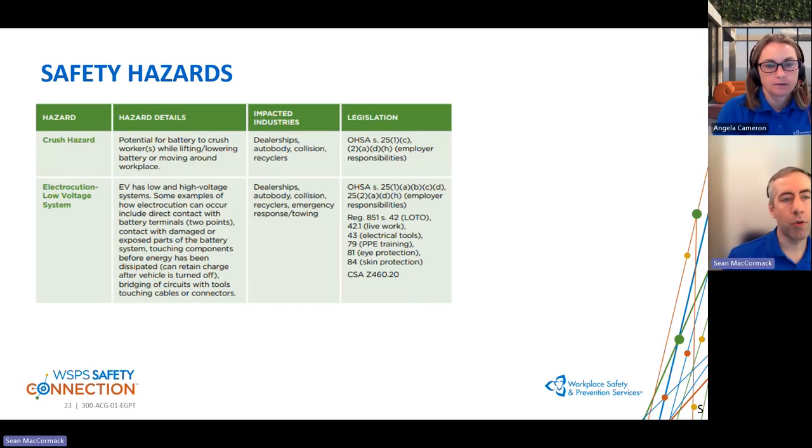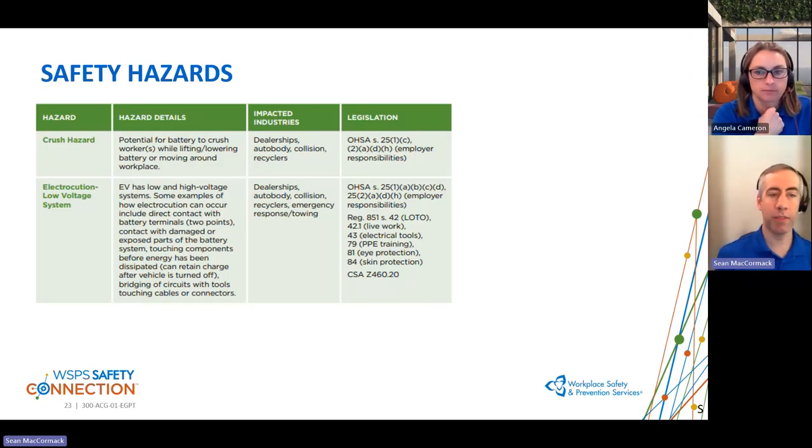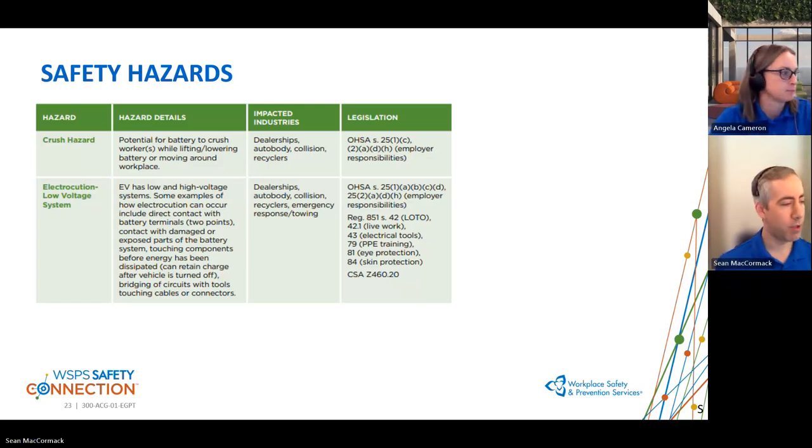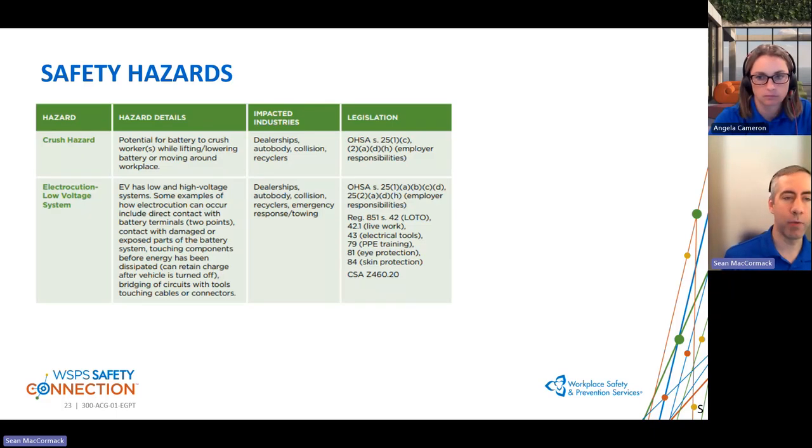Now we're moving into our safety hazards. The first one we have is very much related to the weight: the crush hazard. Anytime we are moving a half-ton battery around, there is a huge risk of it crushing, whether it be a foot, a finger, or potentially a worker, depending on the way it's being done.